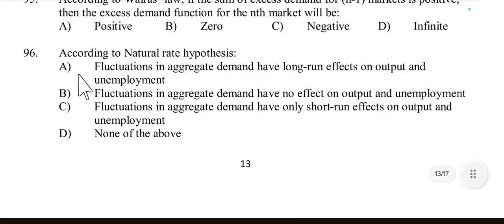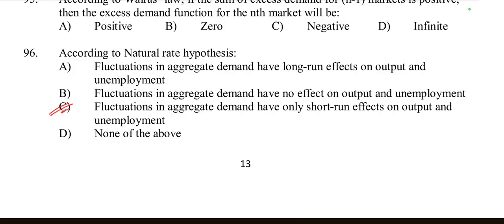Then question number 96. According to the natural rate hypothesis, what happens? Fluctuations in the aggregate demand have only a short run effect on output and unemployment.